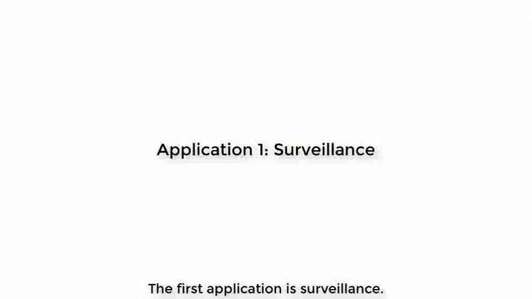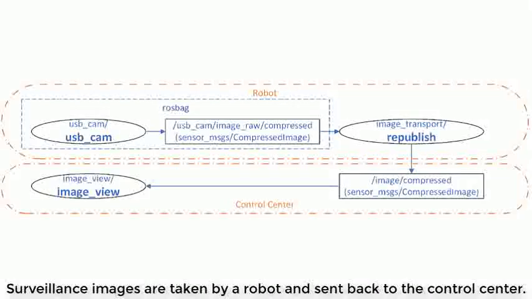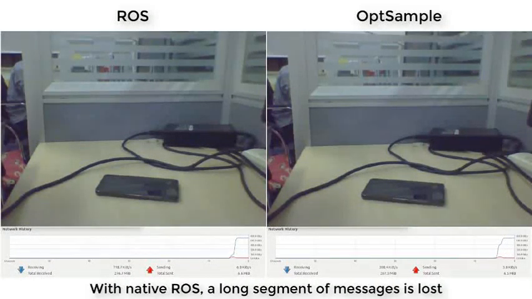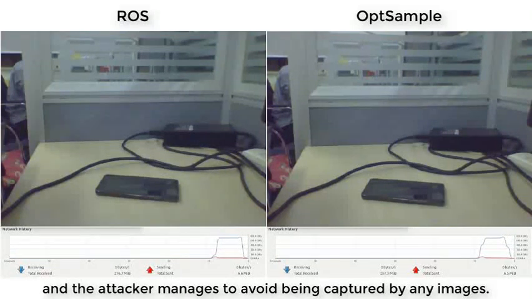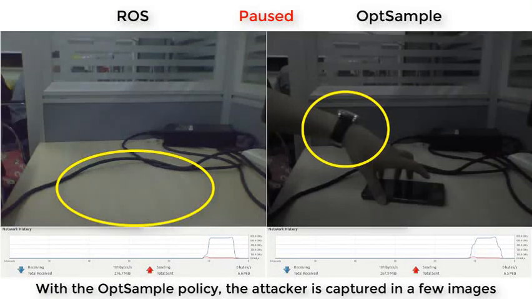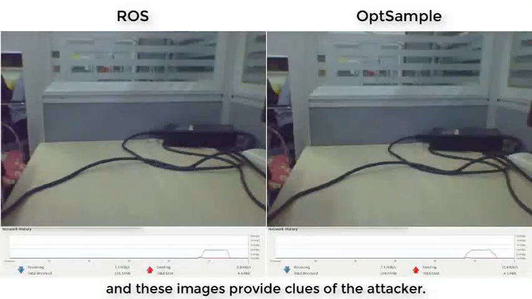The first application is surveillance. Surveillance images are taken by a robot and sent back to the control center. The network is disrupted for about 4 seconds. With native ROS, a long segment of messages is lost and the attacker manages to avoid being captured by any images. With the OptSample policy, the attacker is captured in a few images and these images provide clues of the attacker.